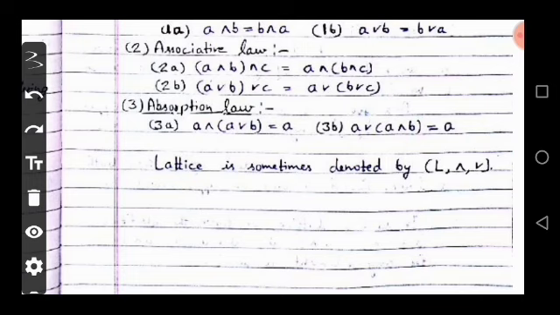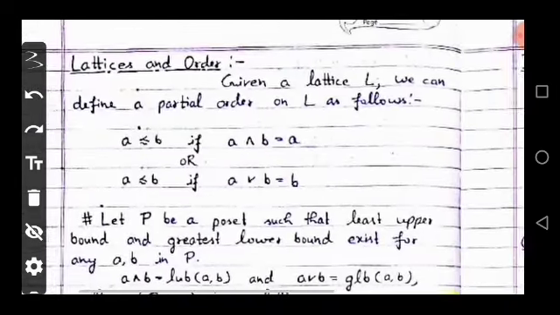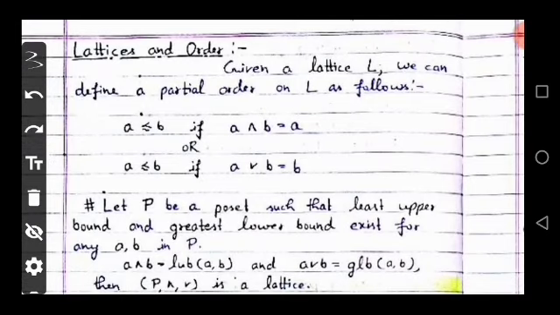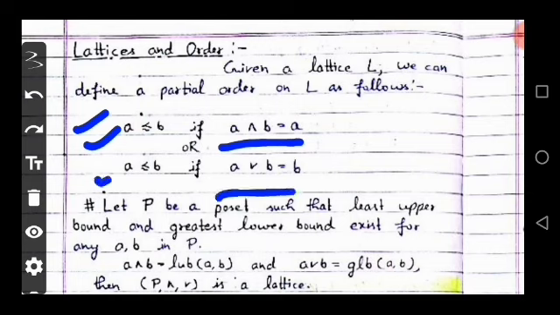Now move on to lattice and order. Given a lattice L, we can define a partial order on L as follows: A is less than or equal to B if A meet B is equal to A, and A is less than or equal to B if A join B is equal to B.